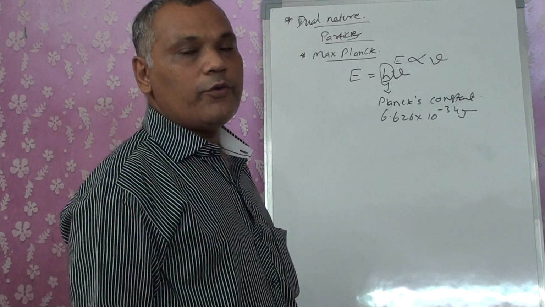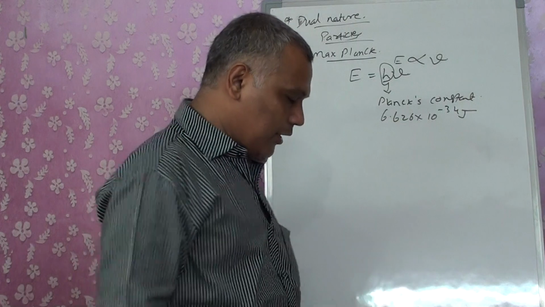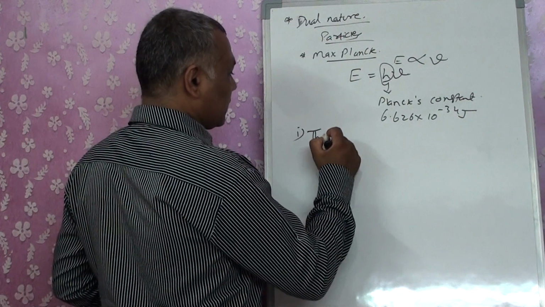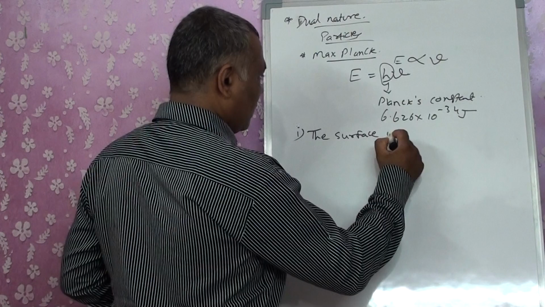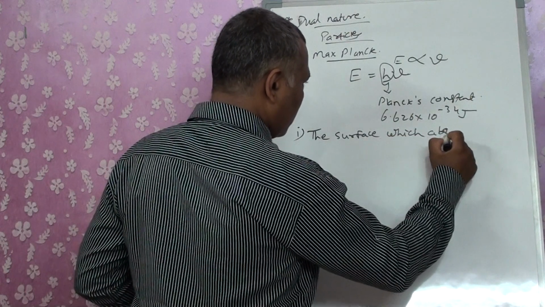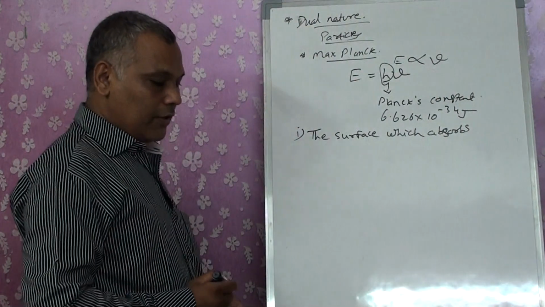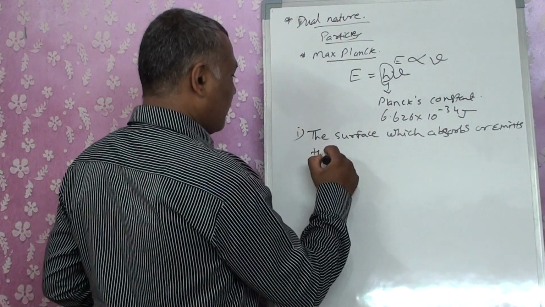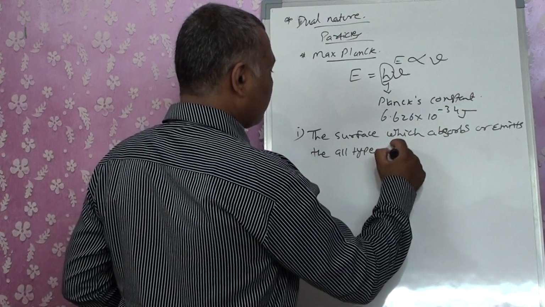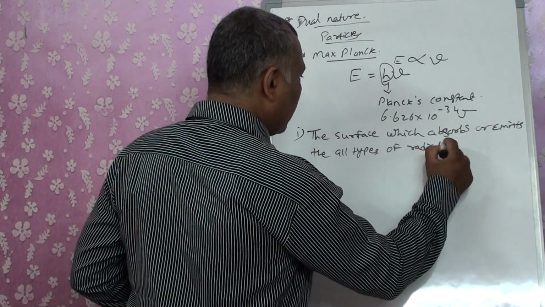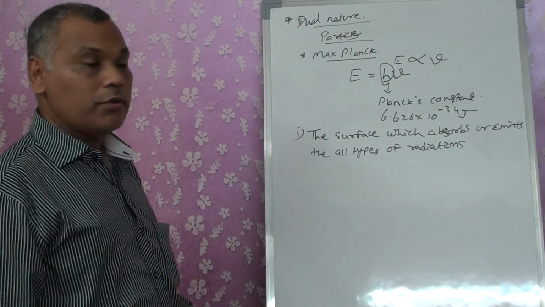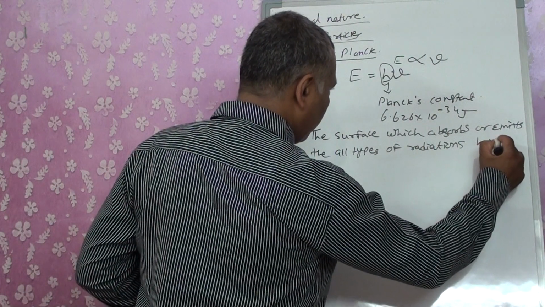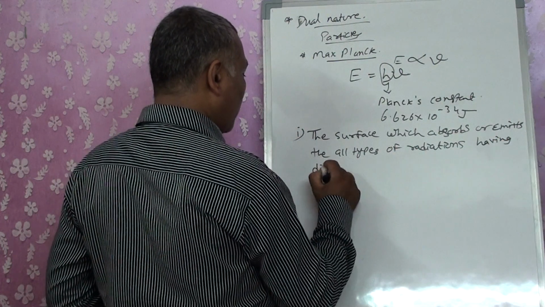But later on, he dealt with certain postulates. The first factor: the surface which absorbs or emits all types of radiations having different frequency.